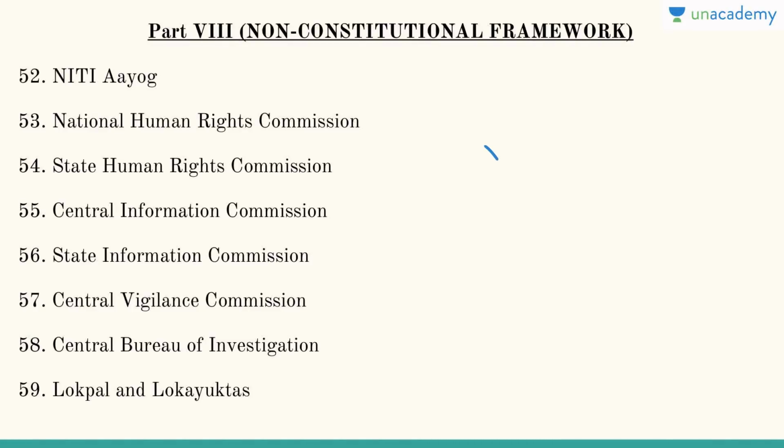Then you have NHRC, that is National Human Rights Commission. Then you have State Human Rights Commission. So these are not constitutional bodies. Just remember that they do not find any mention in the Constitution. Either they are statutory bodies made by state law, or they are not even statutory bodies and they are just executive bodies. Then you have State Human Rights Commission, Central Information Commission, State Information Commission, CVC, that is Central Vigilance Commission. Then you have CBI, that is Central Bureau of Investigation, and then you have Lokpal and Lokayukt.